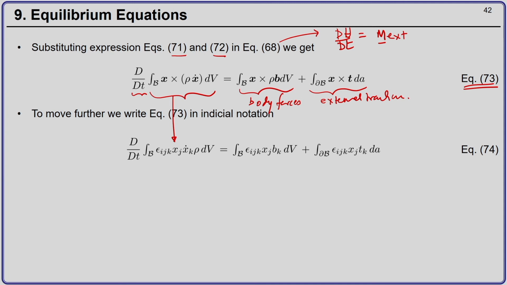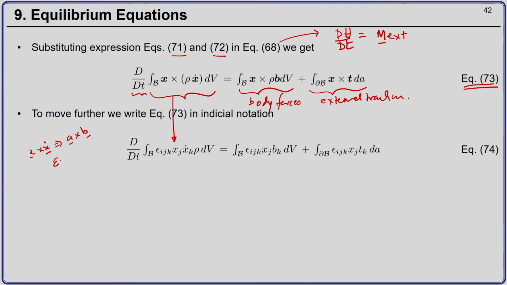We have x cross rho x dot; rho being a scalar quantity can be taken outside, and then you have x cross x dot, which is like A cross B, where A and B are two vectors.